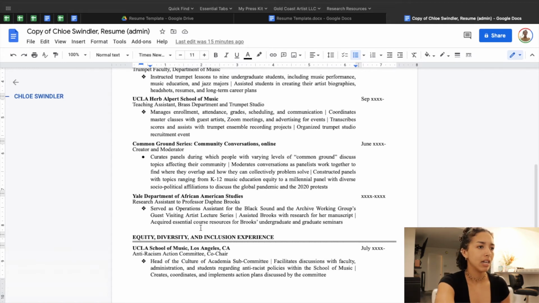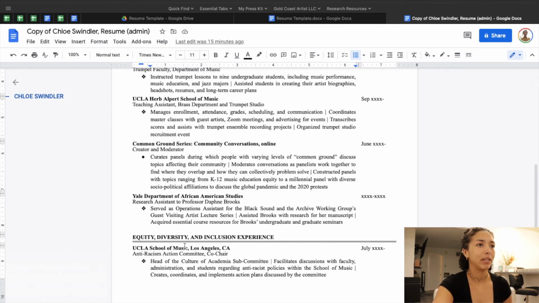And then in the last section here, I have equity, diversity, and inclusion experience. So some of these jobs require an EDI or DEI component to them. So after the protests last year, I started working as a co-chair for the Anti-Racism Action Committee that we have at UCLA in our School of Music. So I thought it would be important to put that on my resume as well.